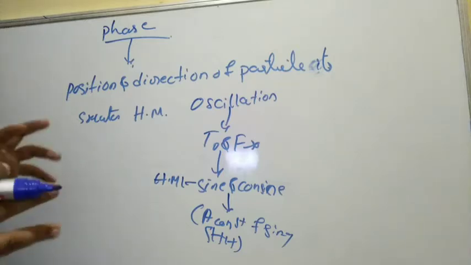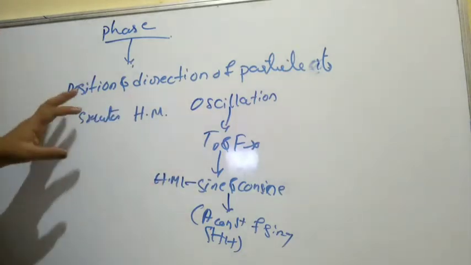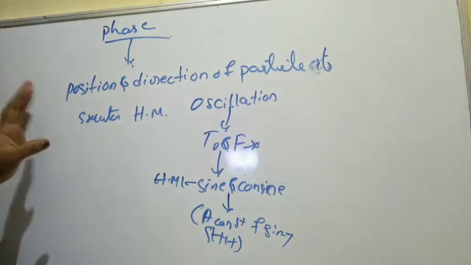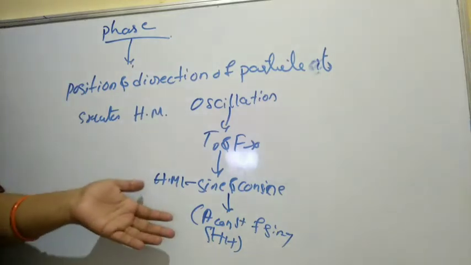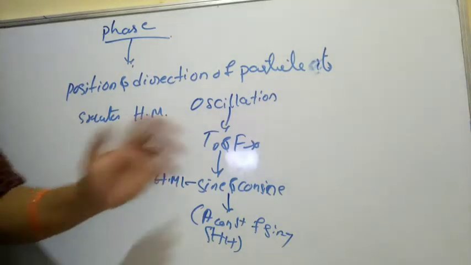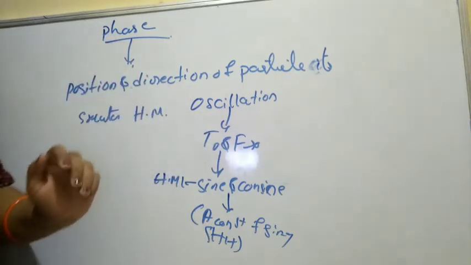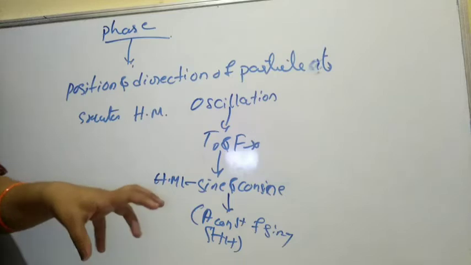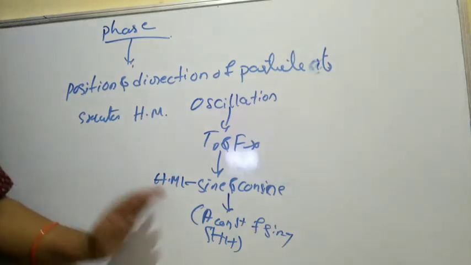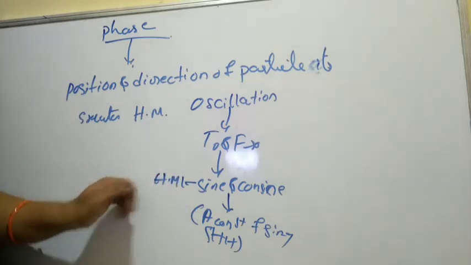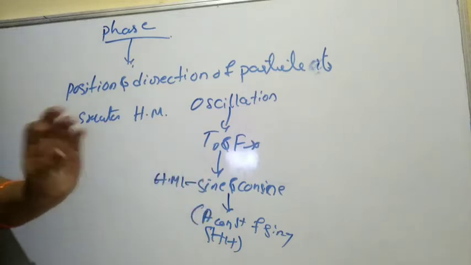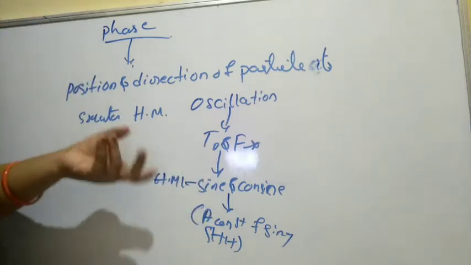But it doesn't mean that all oscillatory motions are simple harmonic motion. Every particle executing to and fro motion doesn't need to have constant amplitude; it is not compulsory. When a body experiences constant amplitude and a single frequency, that tells us it is simple harmonic motion, the simplest form.